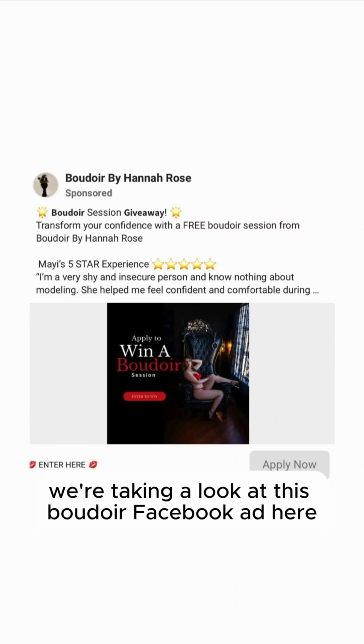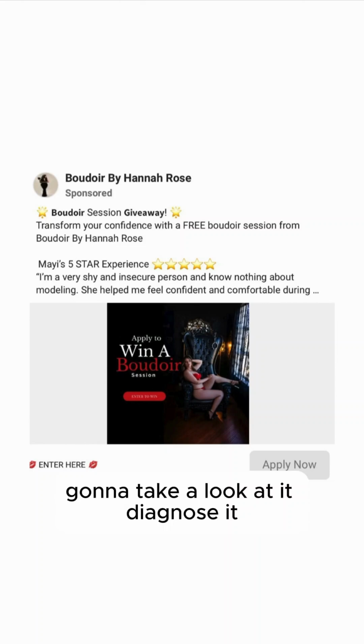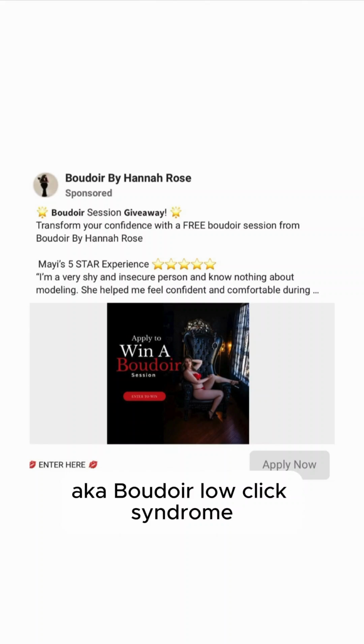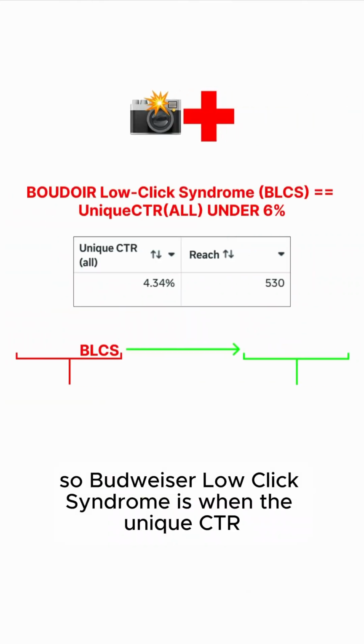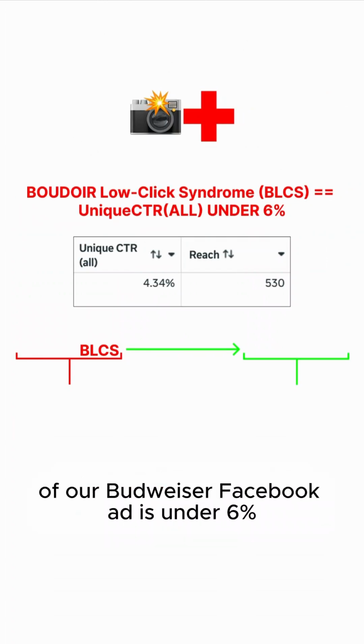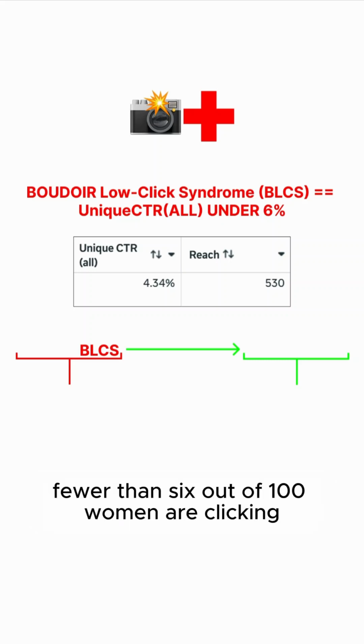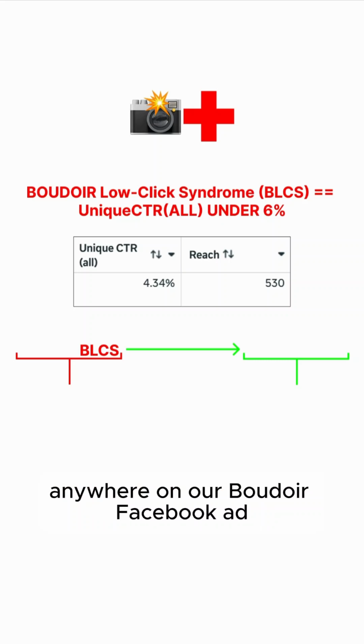All right, y'all, we're taking a look at this Boudoir Facebook ad here. Going to take a look at it, diagnose it, see if we believe it has BLCS, aka Boudoir low click syndrome. So Boudoir low click syndrome is when the unique CTR of our Boudoir Facebook ad is under 6%. So basically, fewer than 6 out of 100 women are clicking anywhere on our Boudoir Facebook ad.